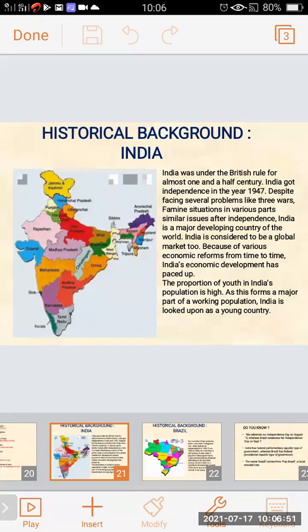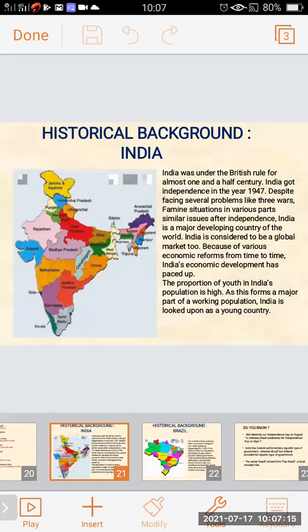India is considered to be a global market too. Because of various economic reforms from time to time, India's economic development has paced up. The proportion of youth in India's population is high. As this forms the major part of the working population, India is looked upon as a young country.